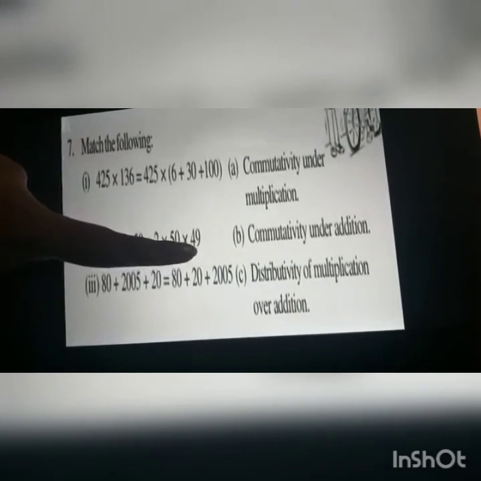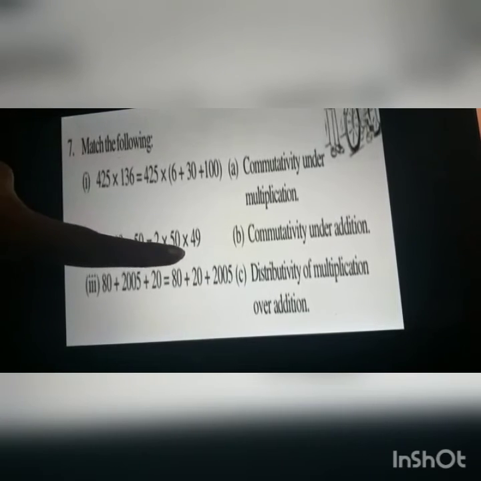Now look at the second part. 2 into 49 into 50 is equal to 2 into 50 into 49. Look at the left hand side and right hand side. The first number 2 is the same in both. Here 49 is at last and here 50 is at last, and here 50 is in the middle. So 49 into 50 is written as 50 into 49, and 2 is the same.